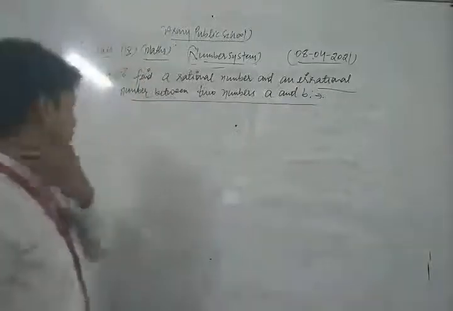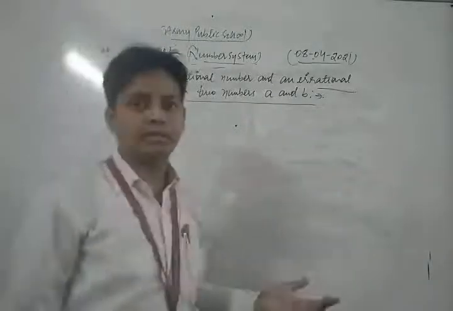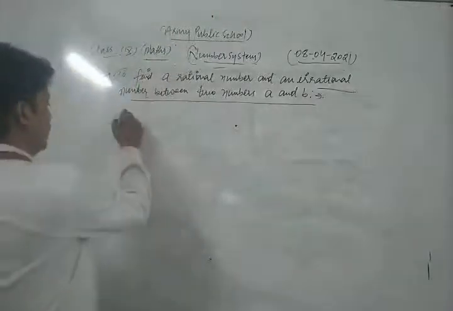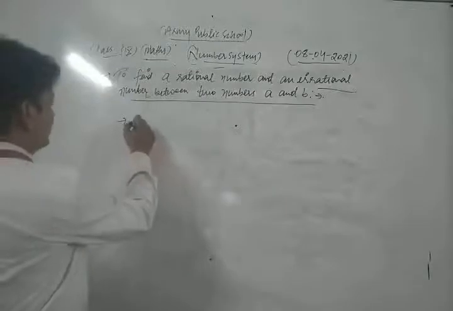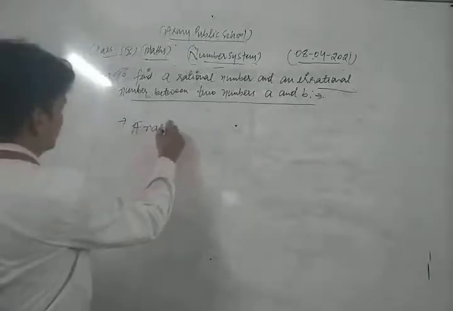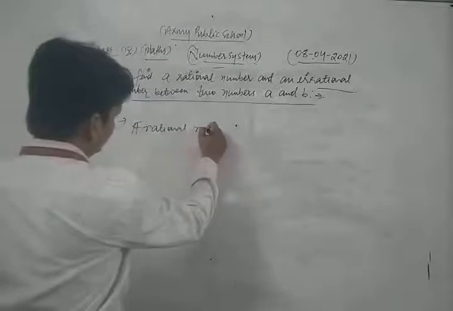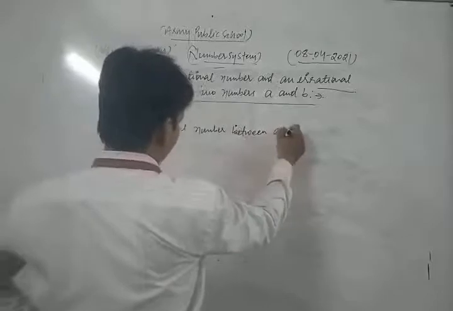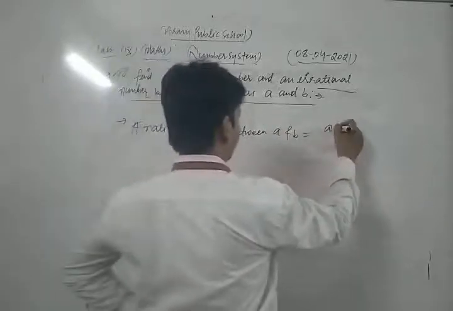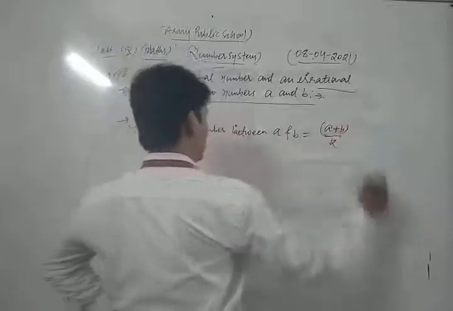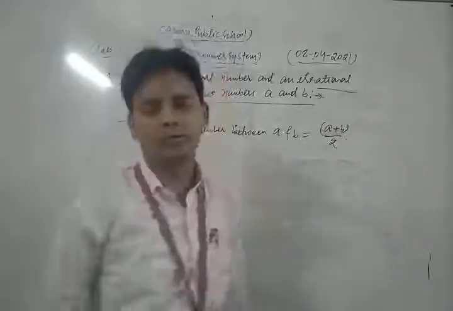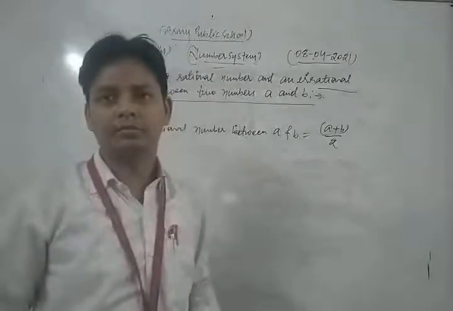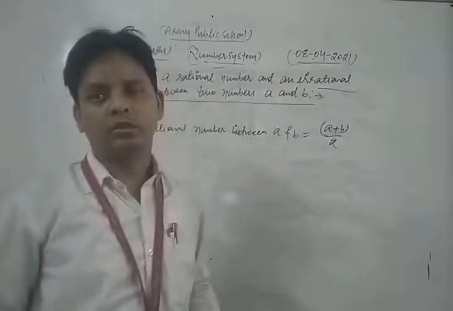Okay, and then let's see what is the formula. In the previous class we also discussed that a rational number between two numbers A and B is what? A plus B upon 2, right? A rational number between A and B is A plus B upon 2.